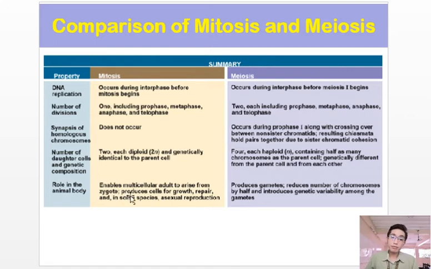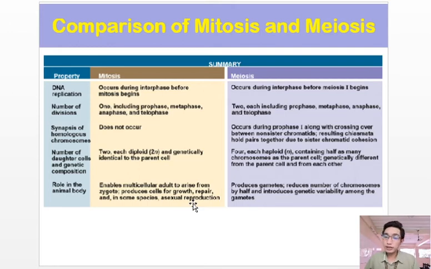And lastly, the role in the animal body, mitosis is responsible for the multicellular development and growth of the zygote. It also produces cells for repair, cells for growing, and in some species, for asexual reproduction.